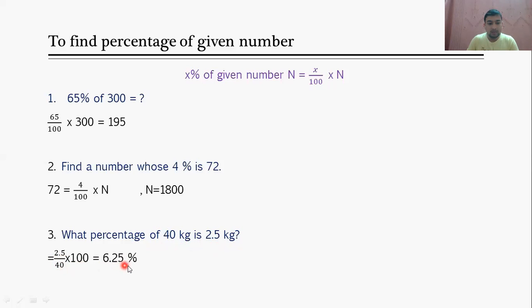That means 6.25 percentage of 40 is how much? 2.5 kg. Again I am repeating, 6.25 percentage of 40 means 2.5. So this is a very simple concept. X percentage of a given number, how to calculate? The formula is x upon 100 into capital N.